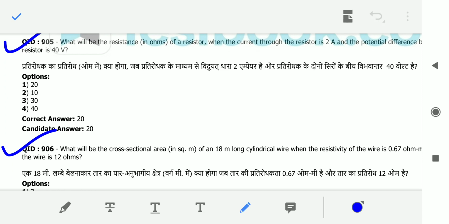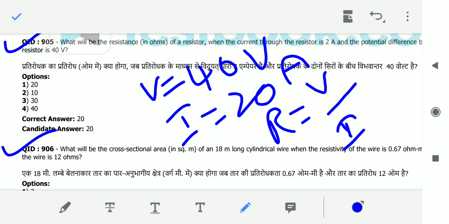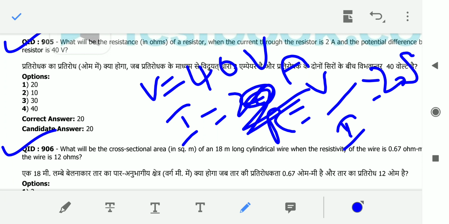That means potential difference is nothing but voltage, equal to 40 volts given, whereas I equal to 2 amperes given. So what is resistance, sir? V by I, that is 40 by 2, which is nothing but 20 ohms.